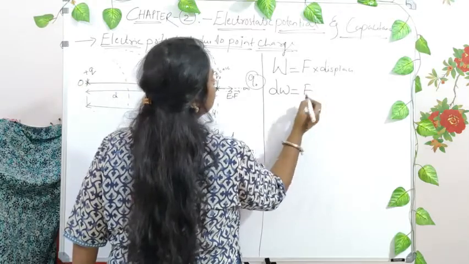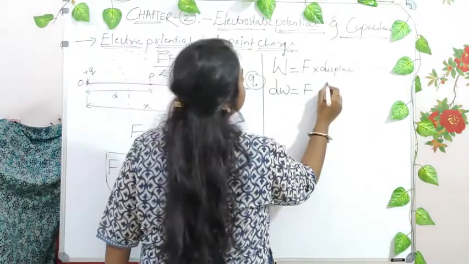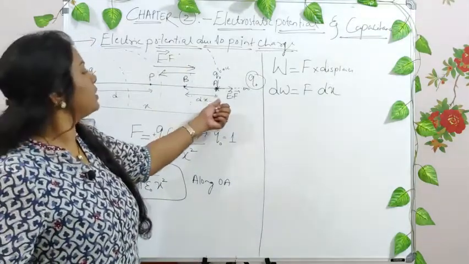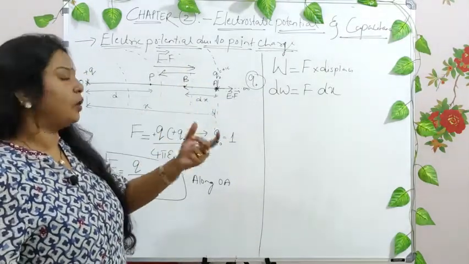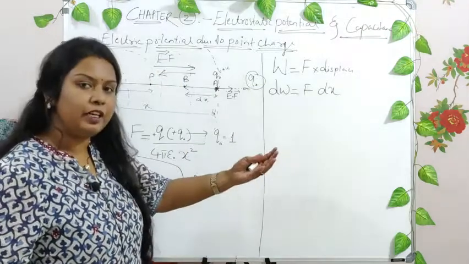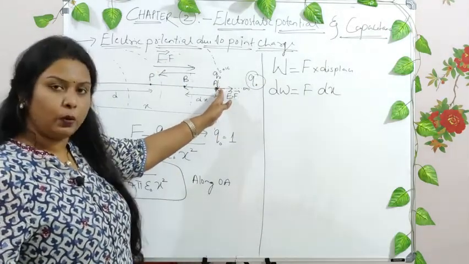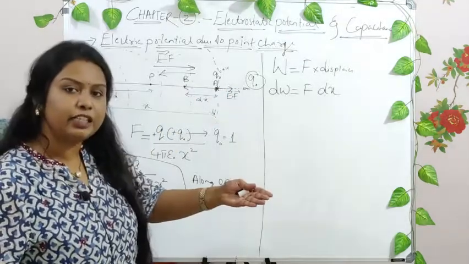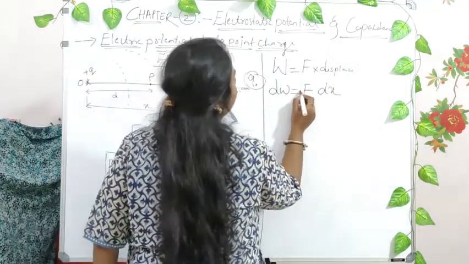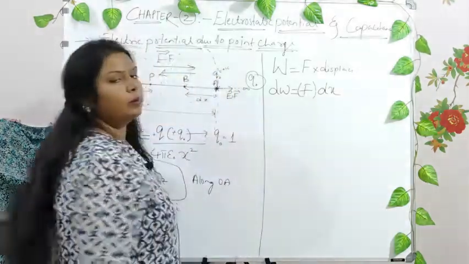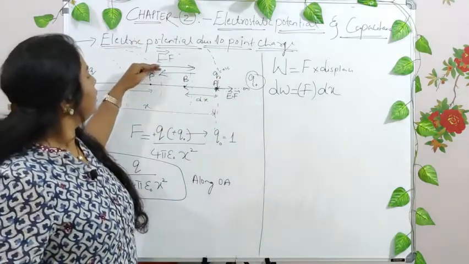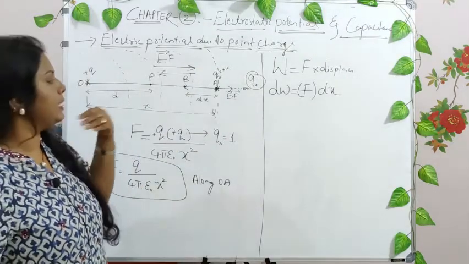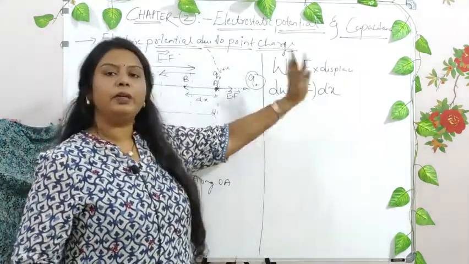Force is the force that is applied here, and the distance is dx, right? And what is the force that is being taken here? We are going against the electric field, right? The force applied over this point in moving a charge from A to B is against the electric field, so you can take it as minus. Why? Because the electric field is in this direction and we are moving in the opposite direction, and hence it is taken as minus F into dx, right?